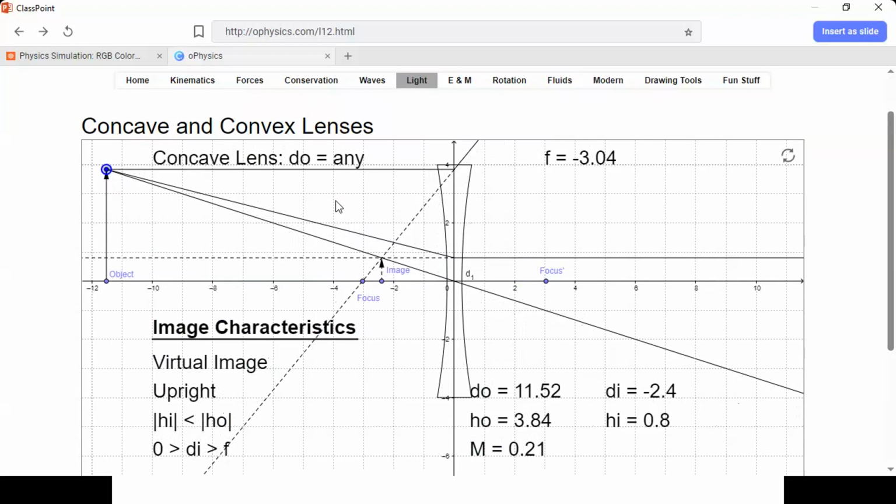Let's say this object is a big star which is thousands, billions, light years away from the Earth. Okay?